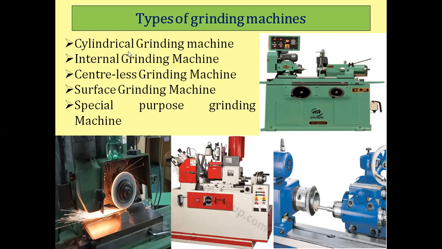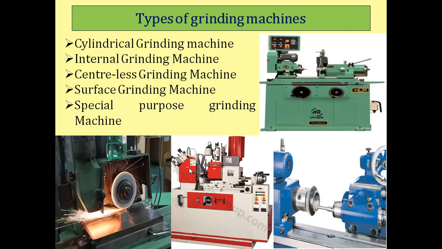If the workpiece has a cylindrical surface, the machine is called a cylindrical grinding machine. Whether it grinds an internal or external surface, these machines are again classified as internal grinding machines. If the surface is flat, it is called a surface grinding machine.